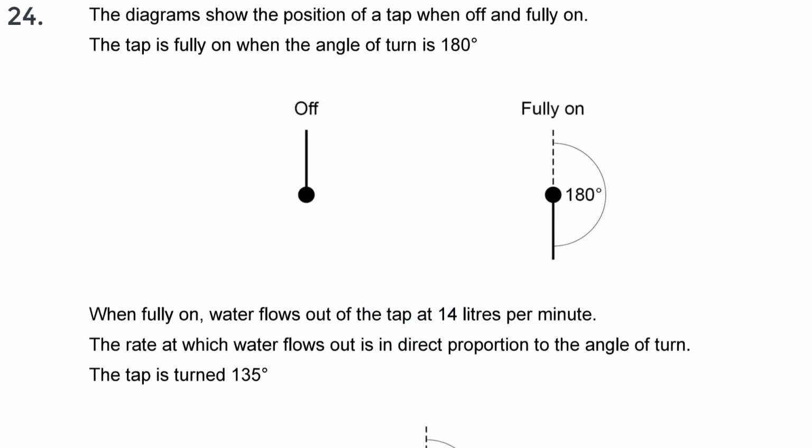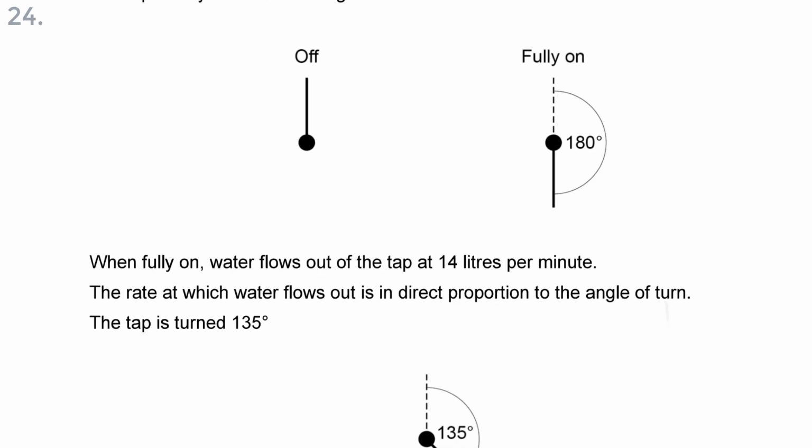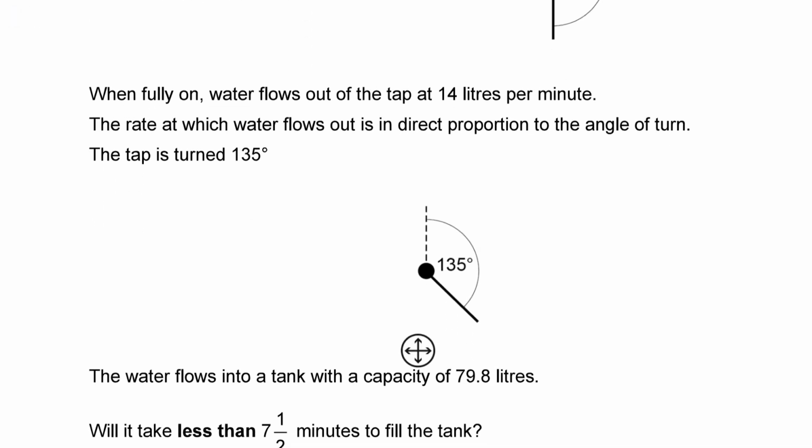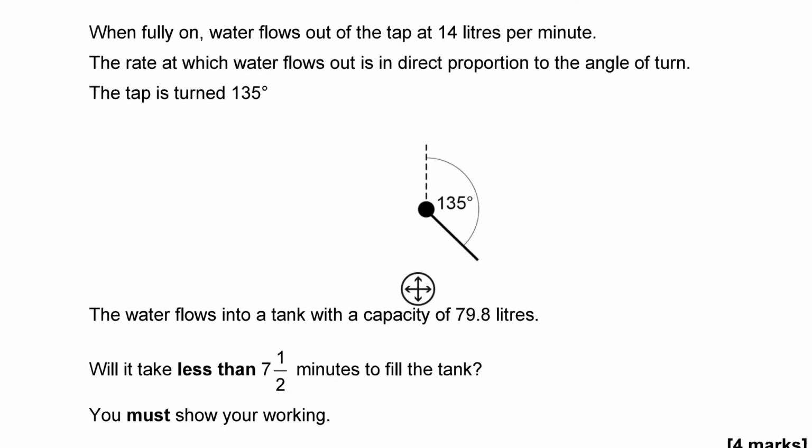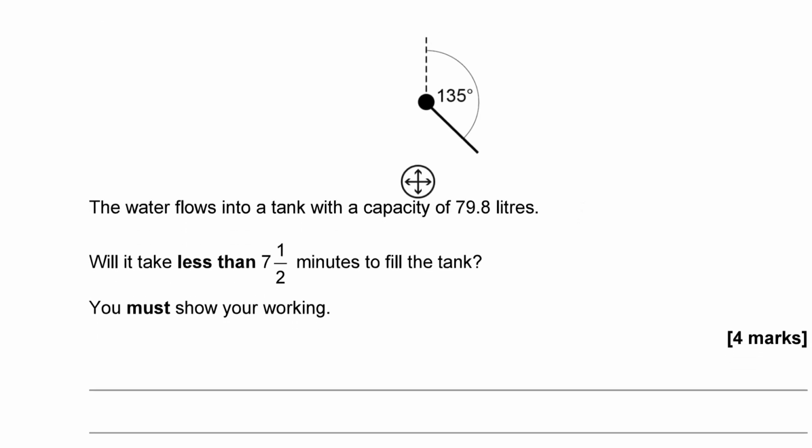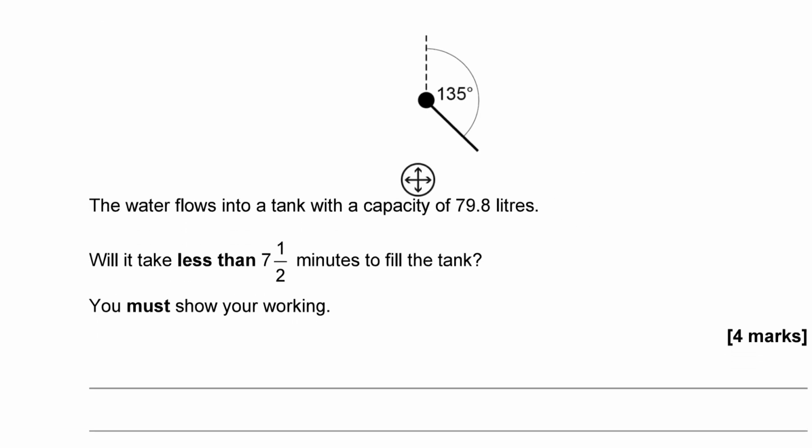The diagram shows the position of a tap when off and fully on. The tap is fully on when the angle of turn is 180 degrees. So when it's pointing up, it's off, and when you turn it around to face downwards, it is fully on. When fully on, water flows out of the tap at 14 litres per minute. The rate at which water flows out is in direct proportion to the angle of turn. So the tap is turned to 135 degrees and water flows into a tank with a capacity of 79.8 litres. Will it take less than 7.5 minutes to fill the tank? You must show your working.